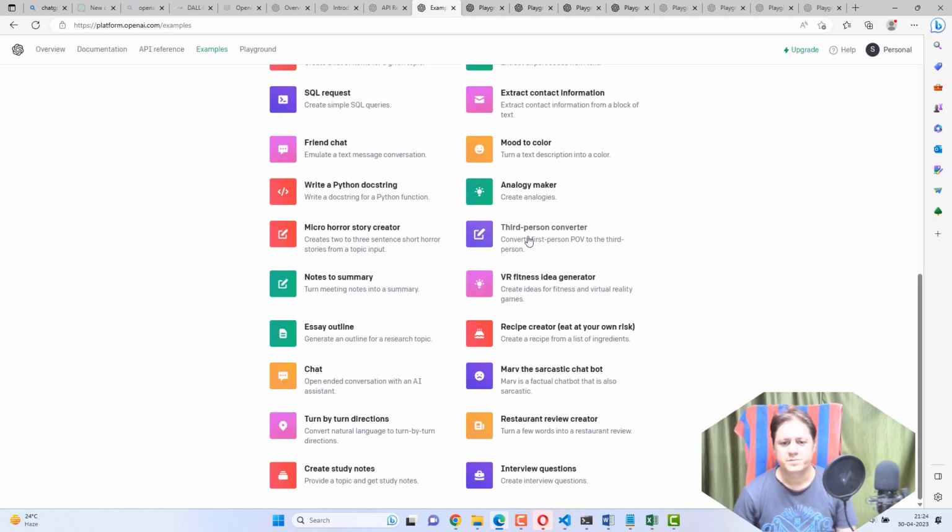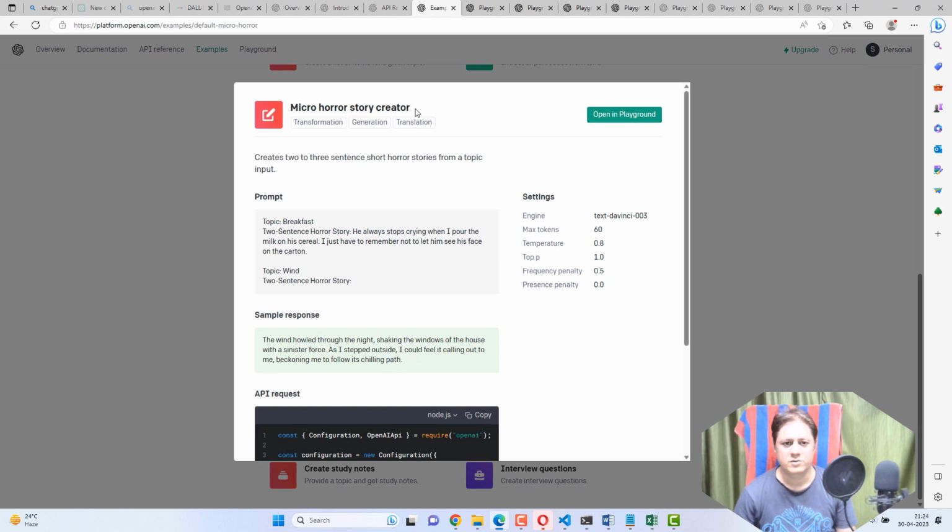Okay. So after that, micro horror story creator, wherein the user wants the chatbot to create a horror story, and if you see here, it has created and written that the wind howled through the night, shaking the windows of the house with the sinister code or something, whatever actually. So this is kind of.